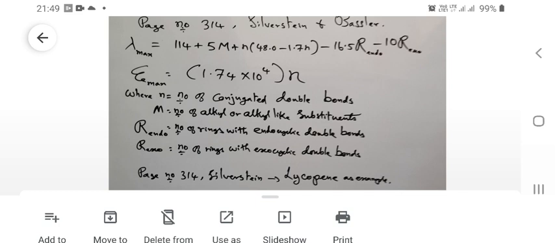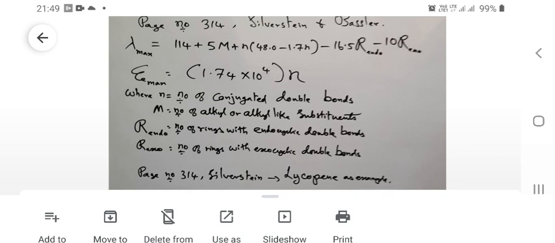Small n represents the number of conjugated double bonds in the polyconjugated system. So first of all, you should count the number of carbon-carbon double bonds in the polyconjugated system for which you are supposed to calculate the wavelength of absorption.